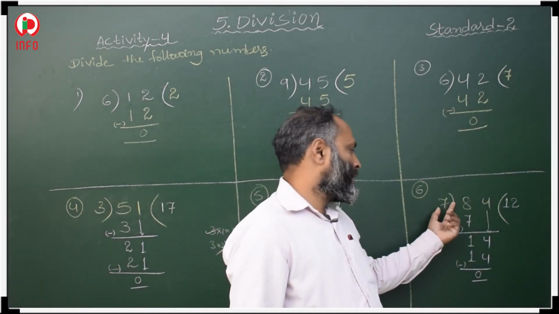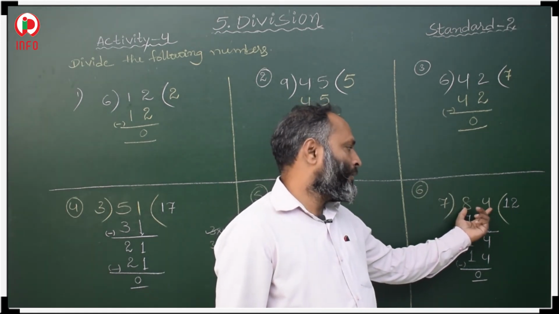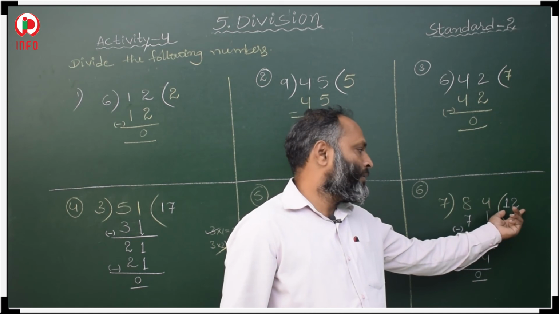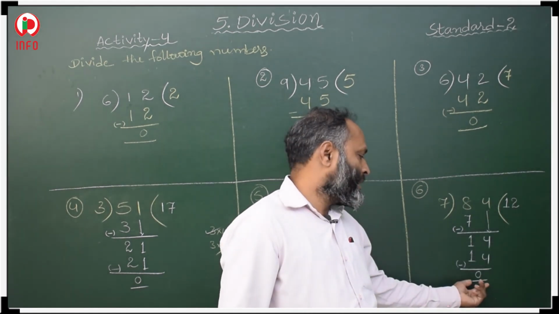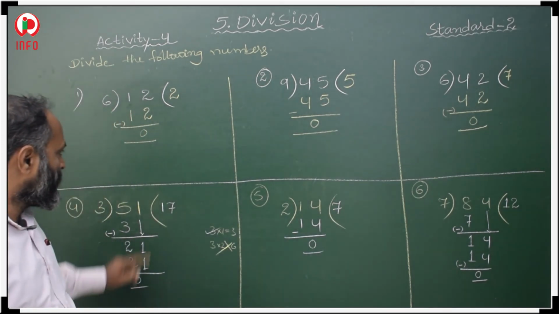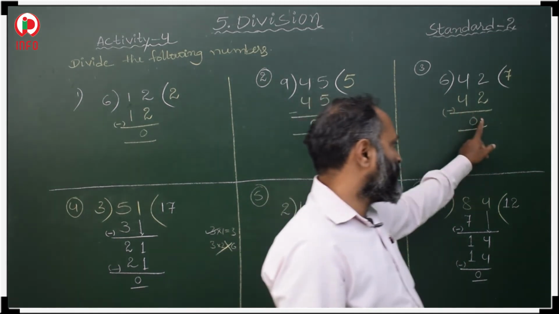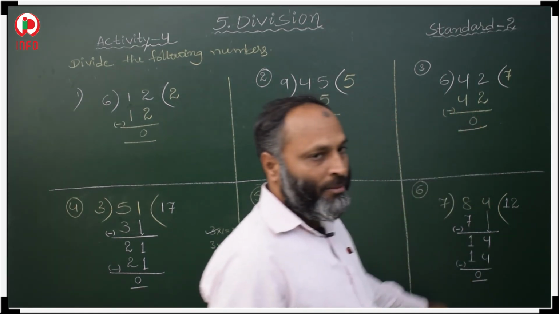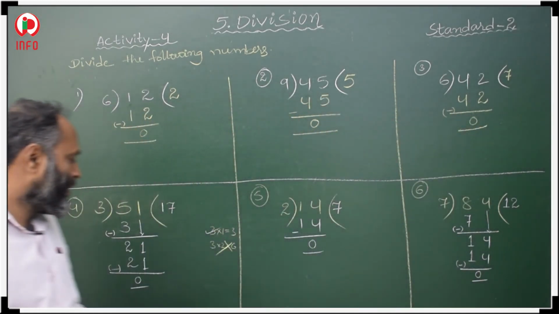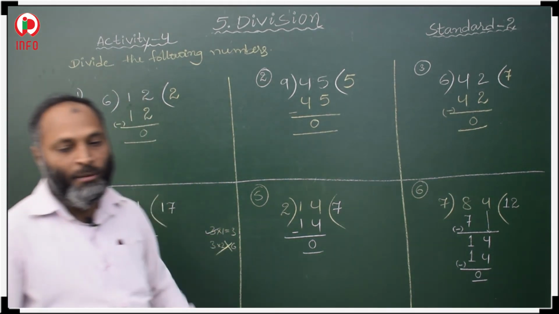So 7 is the divisor, 84 is the dividend, 12 is the quotient, and 0 is the remainder. In all these division sums, the remainder is 0 only. 0 is the remainder here, here also 0 remainder, here also, and here also. In all these problems, 0 is the remainder. Okay.